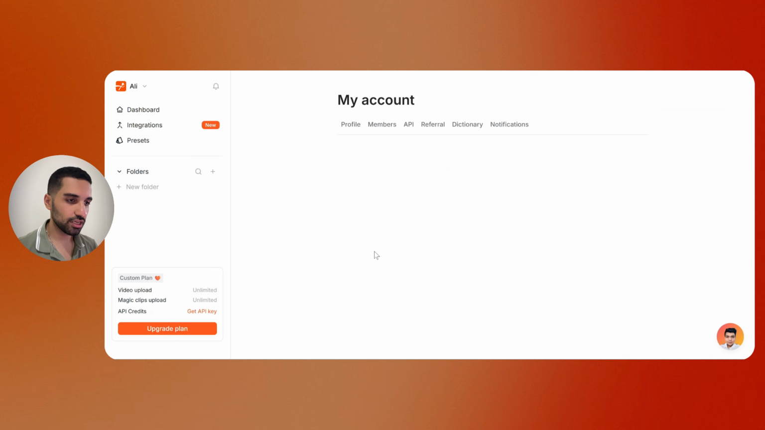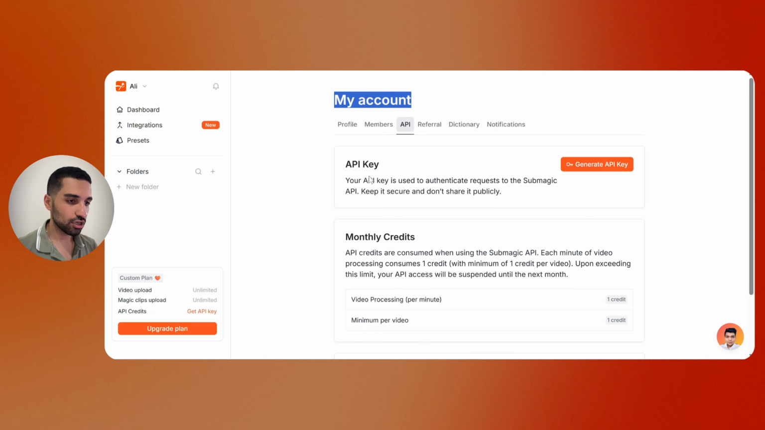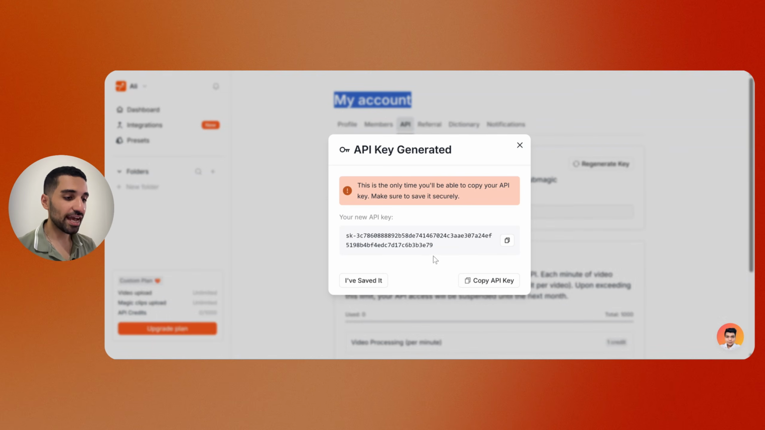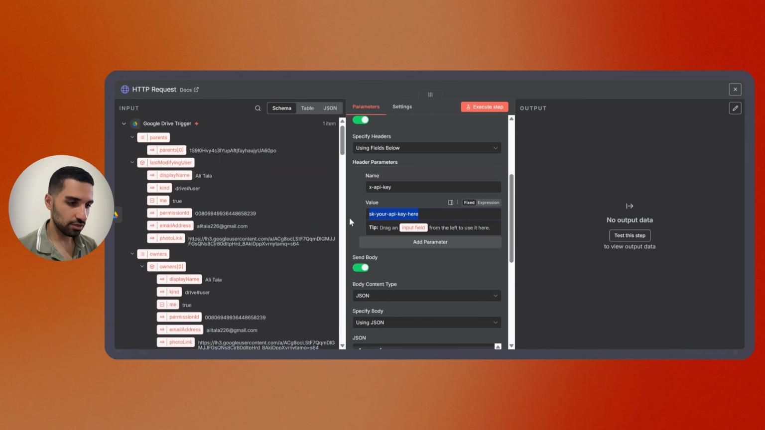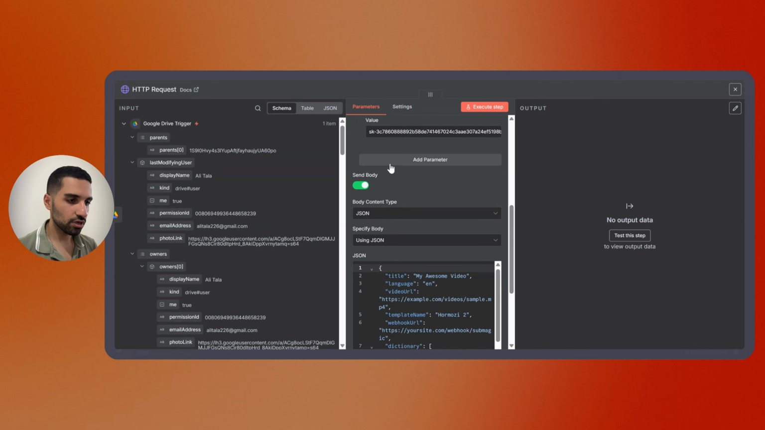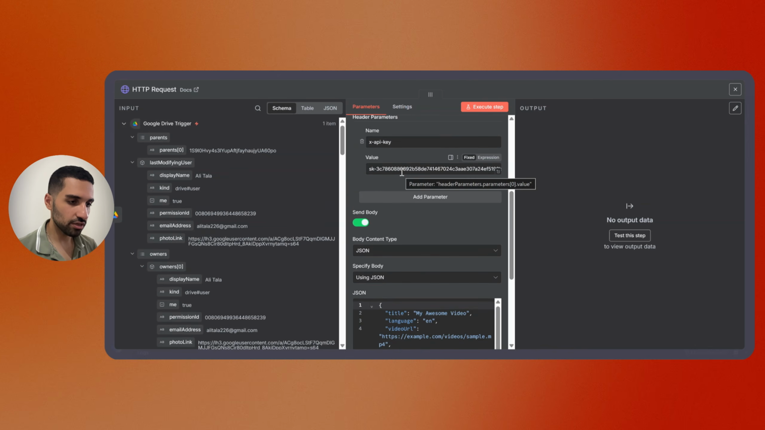Just go back to your Submagic dashboard, and here you see that you have get API key. Just click on it. It will take you to your account page, and under API you can generate an API key. Just click on generate API key, and remember it only shows you once, so make sure that you copy and save it somewhere else. So just copy the API key, go back to n8n and paste it here. So now our API key is fine.